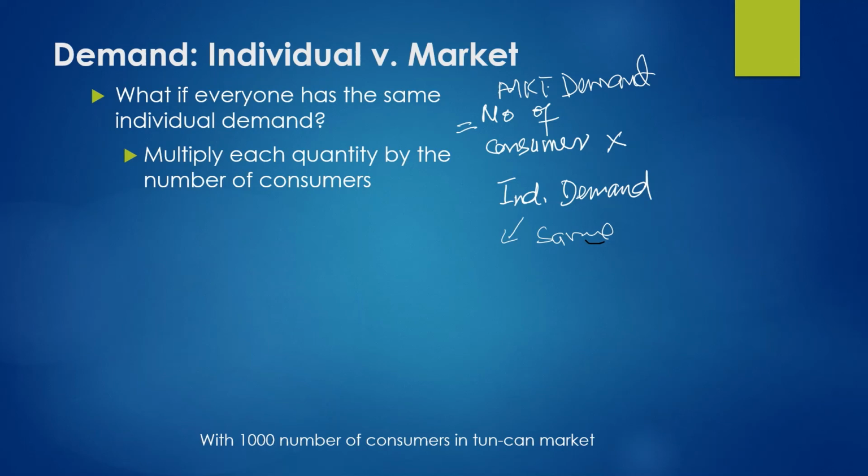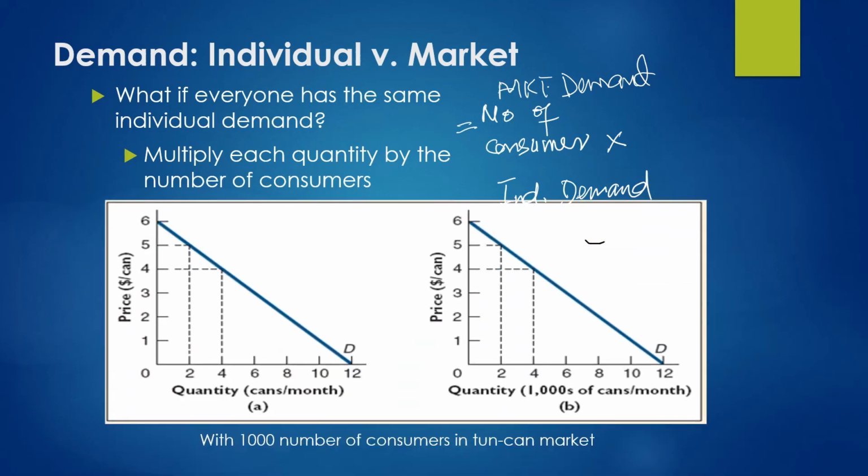Okay, so now let us again consider the example of the toon can market, and here we are assuming that there are 1,000 consumers in the market.